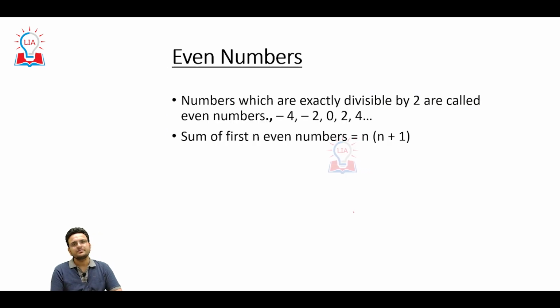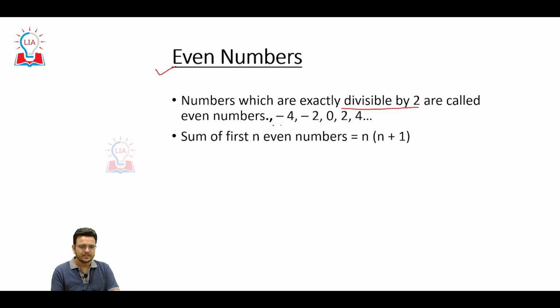Then come to the other types of numbers. In the sense, when we are talking about numbers, numbers can be even numbers and odd numbers. Even numbers are numbers which are exactly divisible by 2. Simply, when the numbers can be divided by 2, we call them even numbers.